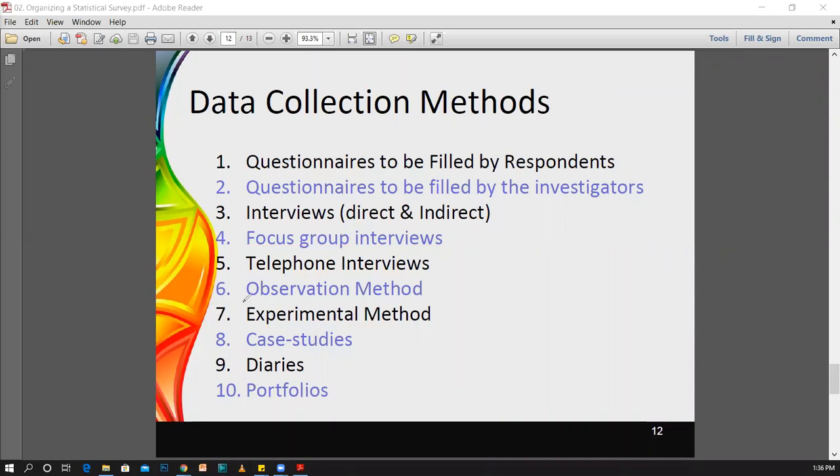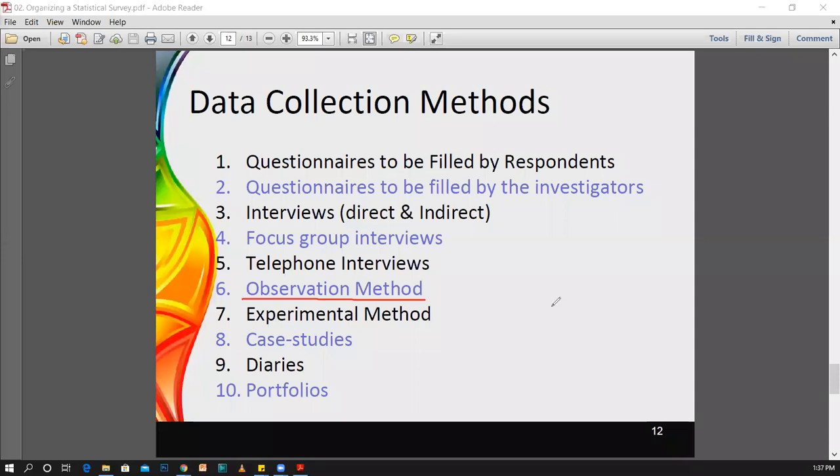You can have the observation method. It is totally okay, because most of the time we use this method to get the data once we are having a survey in public places. Therefore, there is no need of special permissions. You just have to wait and note down those observations. It may be within a given time period, and the number of occurrences within that period, you can have as your data points.